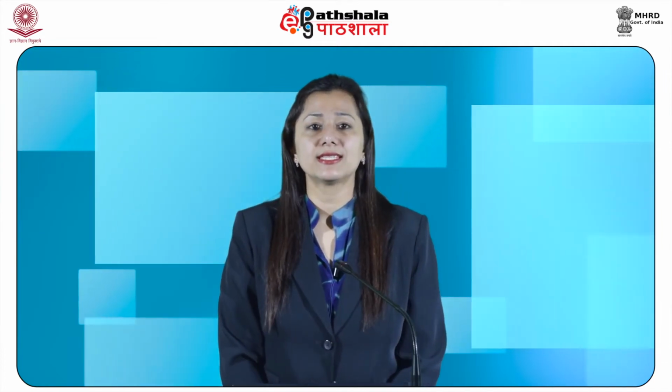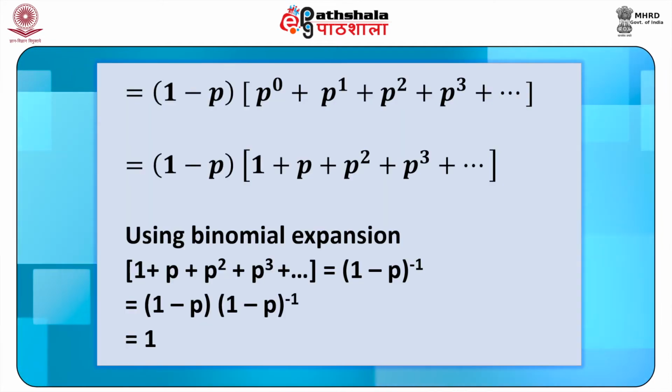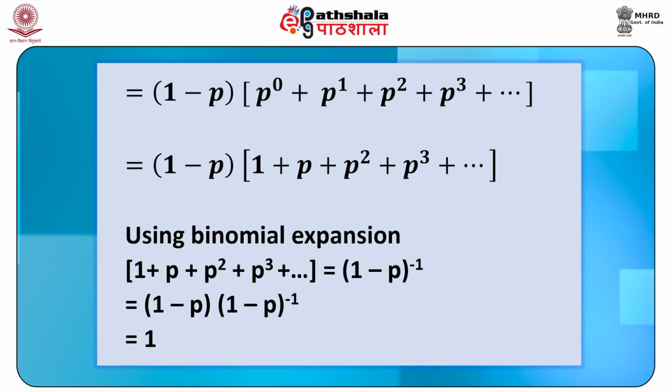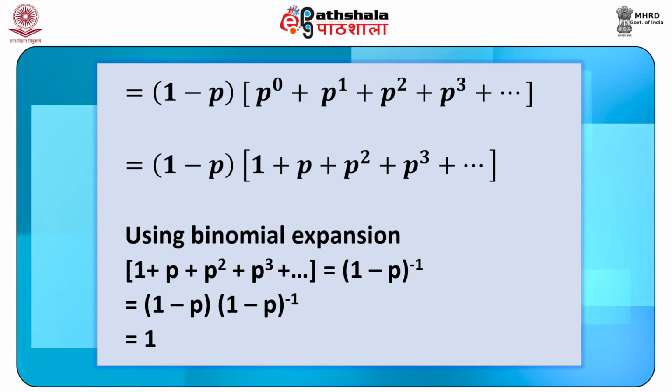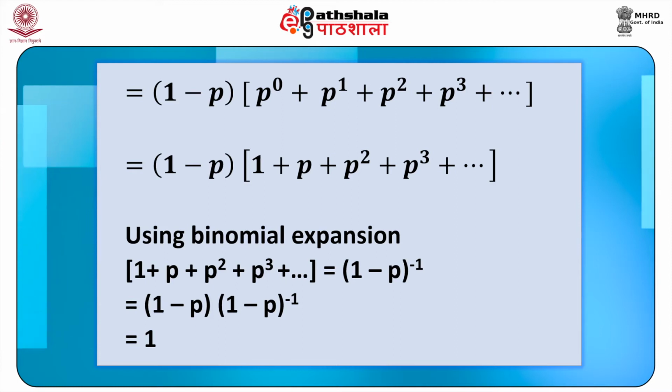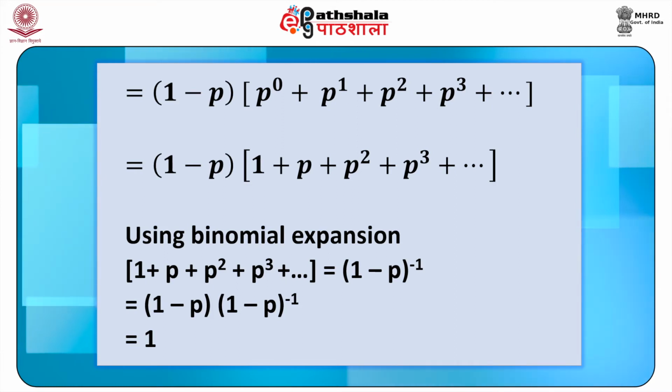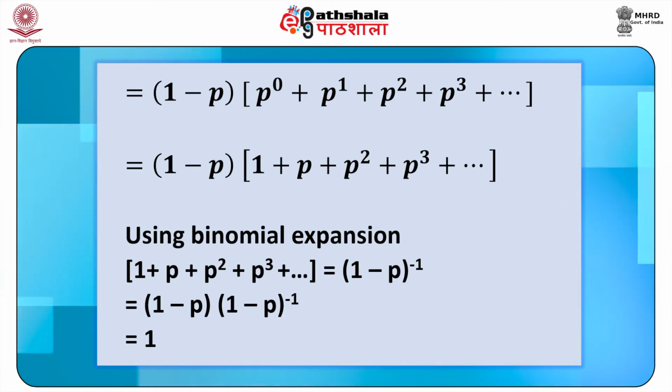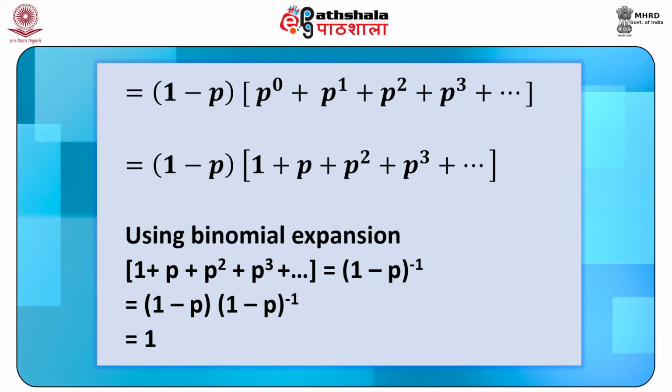Considering the left hand side, we have 1 minus p into p to the power 0 plus p to the power 1 plus p to the power 2 plus p to the power 3 plus so on, which is equal to 1 minus p into 1 plus p plus p square plus p cube plus so on.